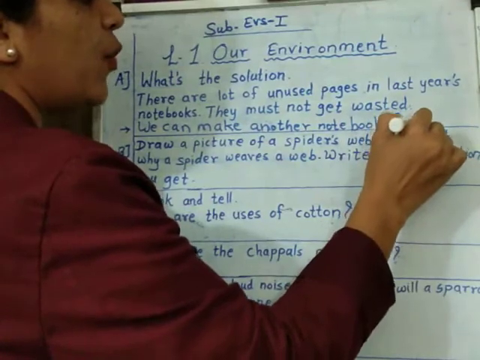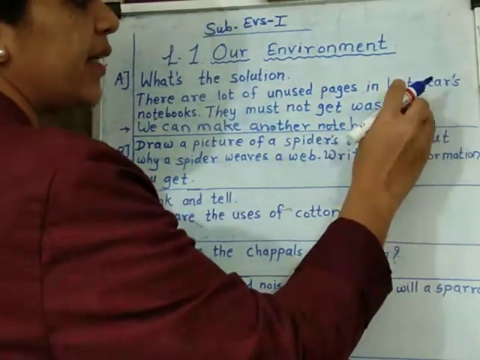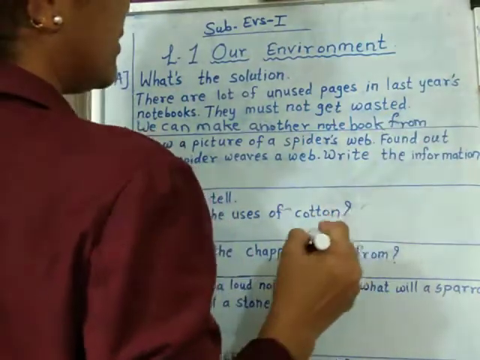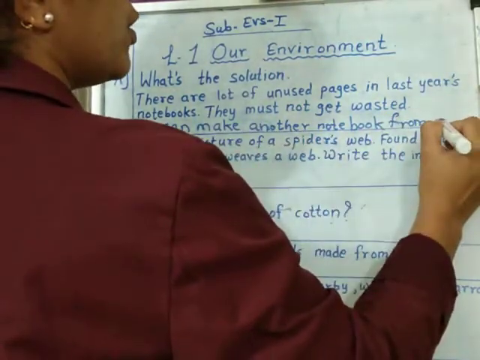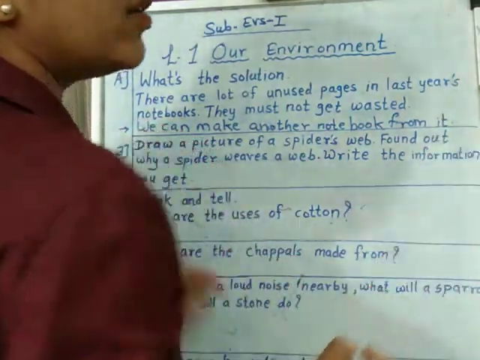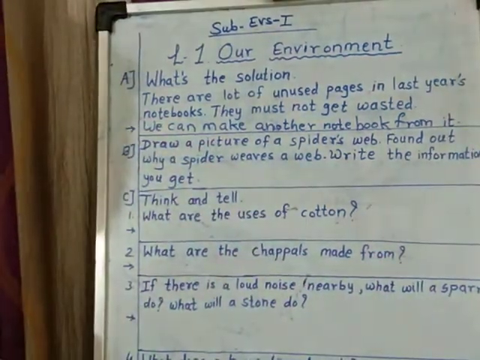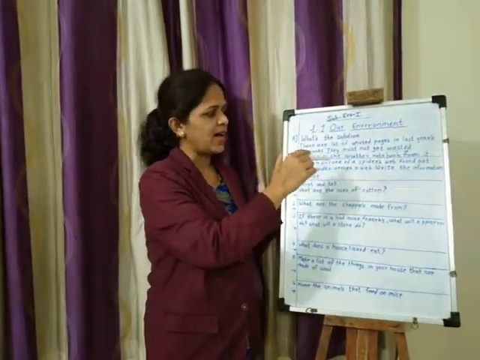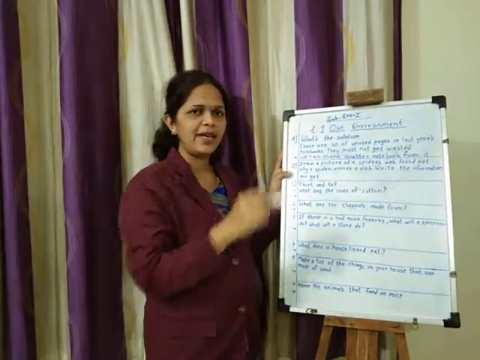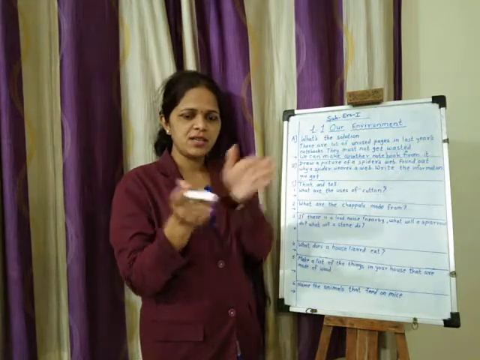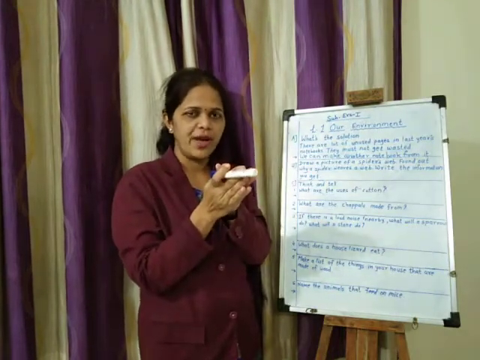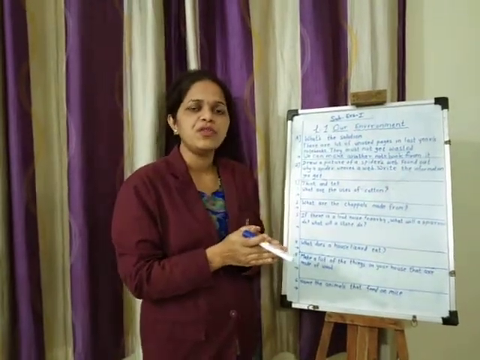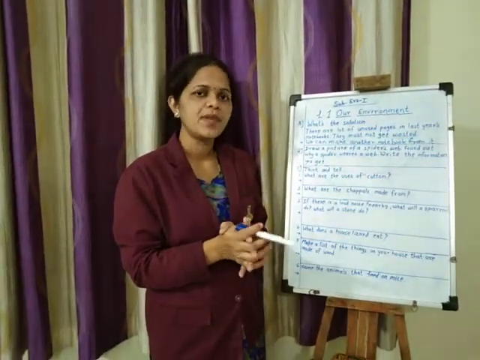But if you want to make another activity, like if you want to make a craft notebook, or a new notebook, or a rough notebook to write homework also, you can make that. So we can make another notebook from it by cutting those waste pages. Again we will stick it together and we can make another notebook which will be useful in our studies.